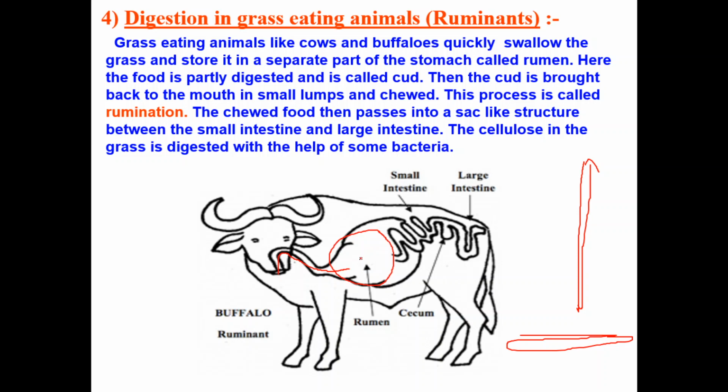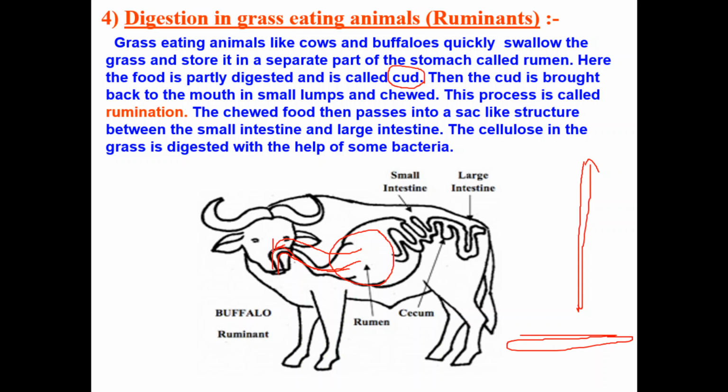After taking food, in the rumen, the food gets partially digested. We call that one cud, not curd. It's cud. So after this, what will happen? I asked you in the beginning, right? Sometimes you must have seen a cow chewing some food. So what they do is, they have a special ability to take back the food from the rumen to the mouth again. Again, the food will come back to the mouth.